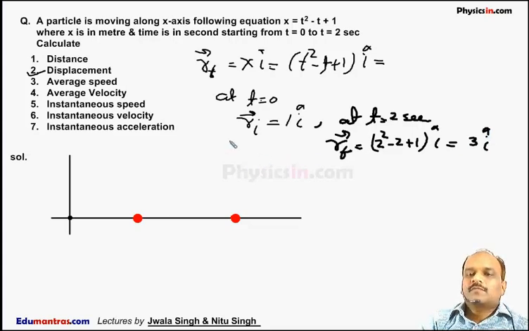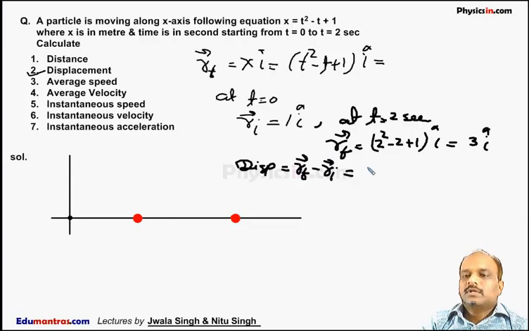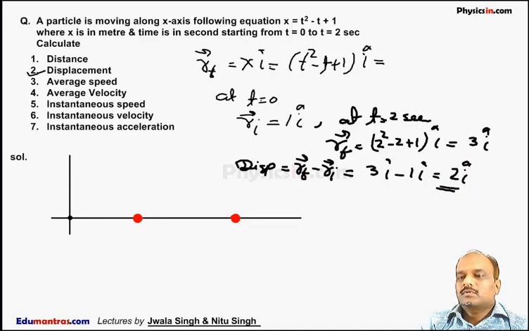So we can say displacement of the particle is equal to Rf minus Ri. So it is equal to 3 i cap minus 1 i cap, which is equal to 2 i cap. This is the displacement of the particle in first 2 seconds.